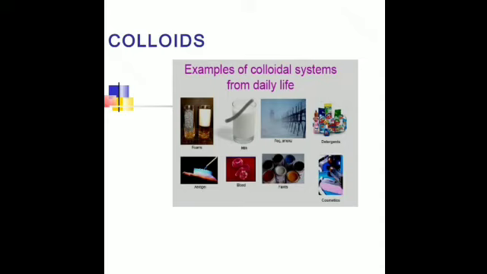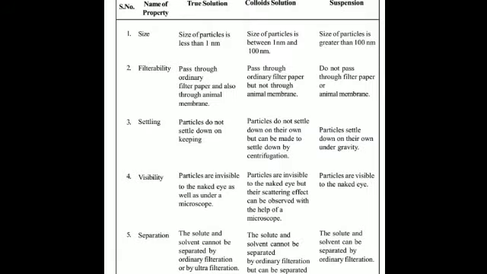So, blood, I have just told you, is a fluid. That is the fluid that is circulating in our body for transportation of oxygen and nutrients. It is also a colloid. And this is the comparison between true solution, colloids and suspension.